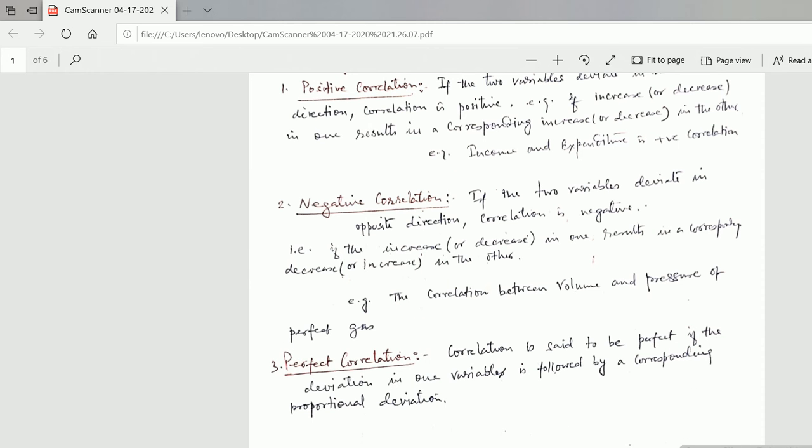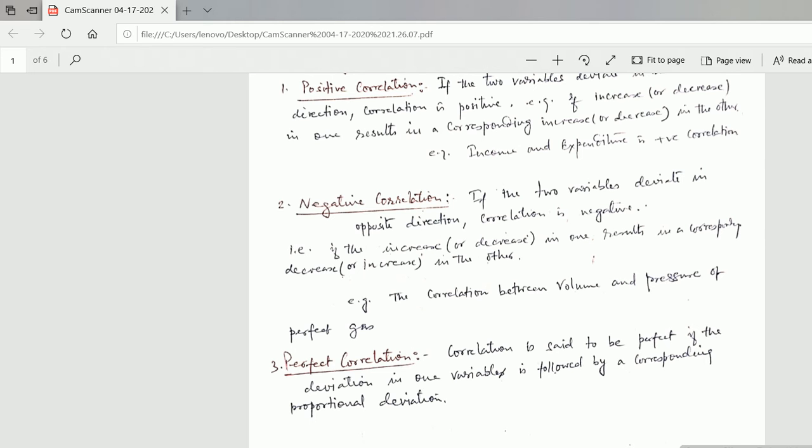Now negative correlation. What is a negative correlation? If the two variables deviate in opposite directions, correlation is negative. That is, if the increase or decrease in one results in a corresponding decrease or increase in the other. That means something is increasing, the other thing is decreasing, or something is decreasing, the other thing is increasing. This is called opposite, negative correlation, or inverse correlation also.